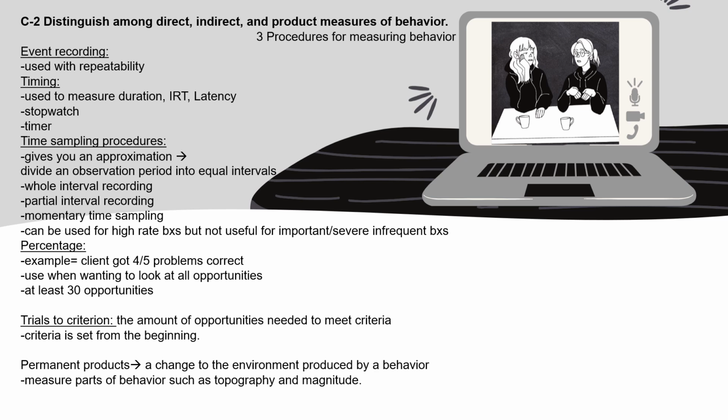And the last measurement form of behavior that we have here is permanent product. And this is a change to the environment produced by a behavior. This measures parts of behavior such as topography and magnitude.